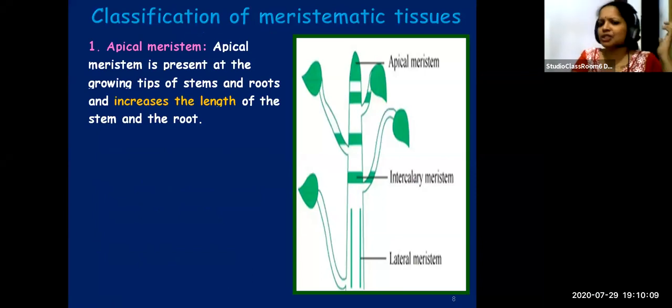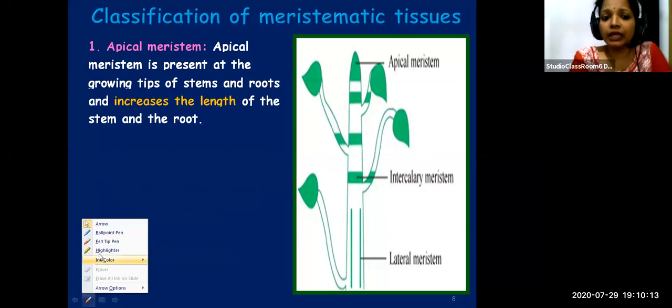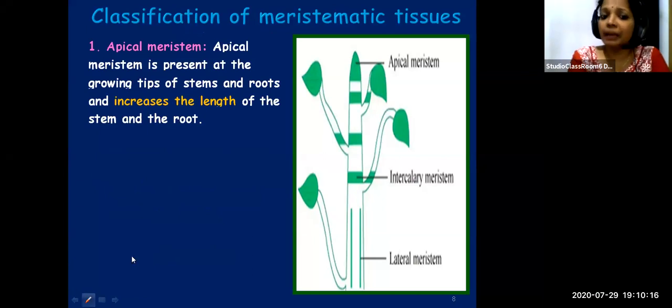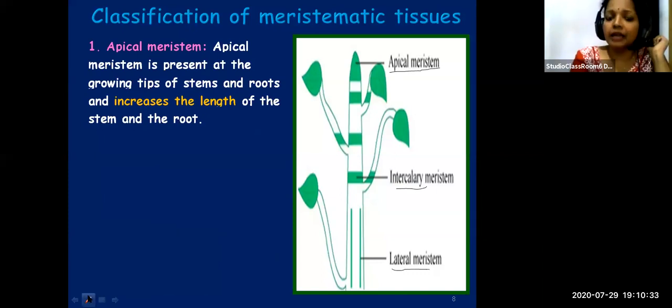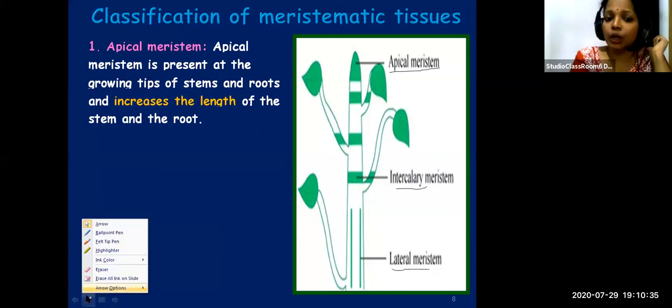So meristematic tissues, we can classify them into three types depending upon their location. First one, apical meristem. Then intercalary meristem. Third one, lateral meristem.